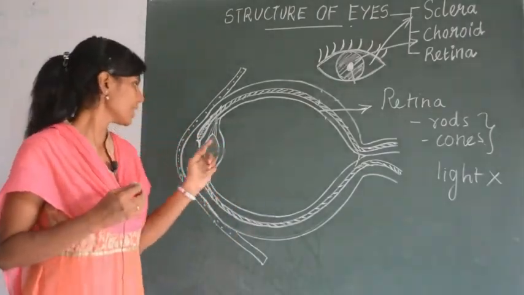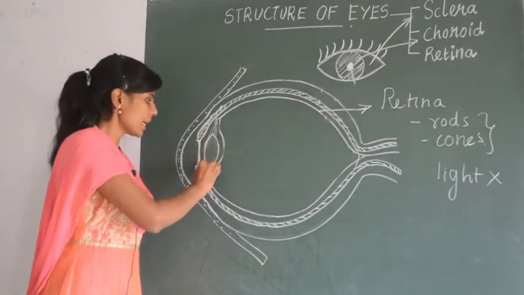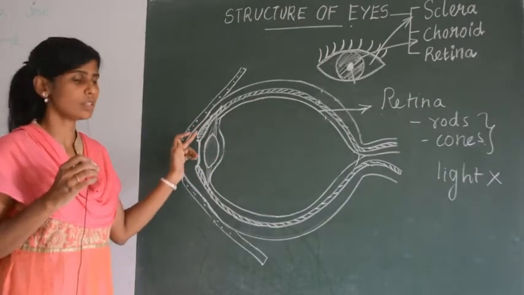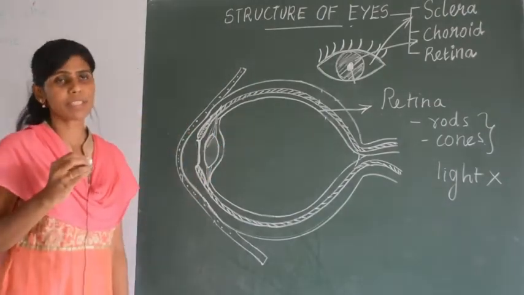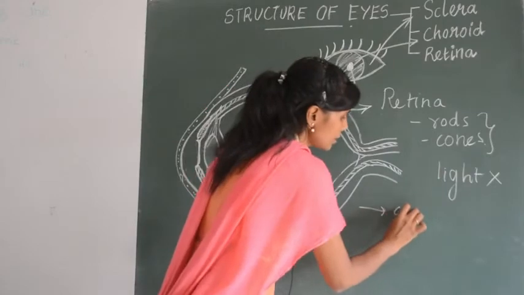And also you can see a lens in your eyes. Where can you find the lens? Just behind the iris region, or the pupil and iris region, there is a lens, and this lens is convex in shape. What is the shape of the lens? It is convex in shape.